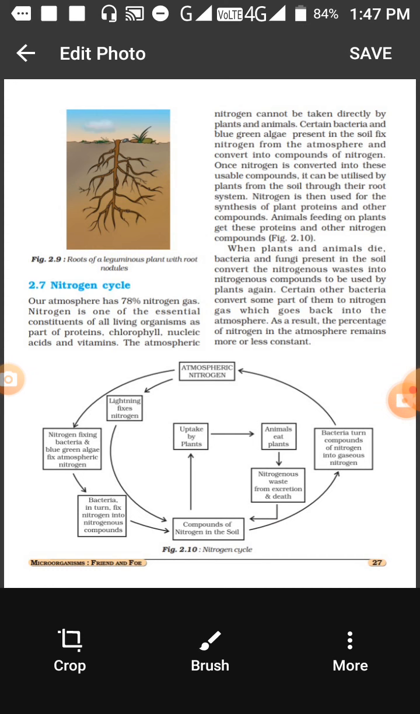These nitrates are stored in the soil, and this is how nitrogen is entering the soil, which is only one process. What is the other way? How does nitrogen enter the soil? It happens by a natural method.